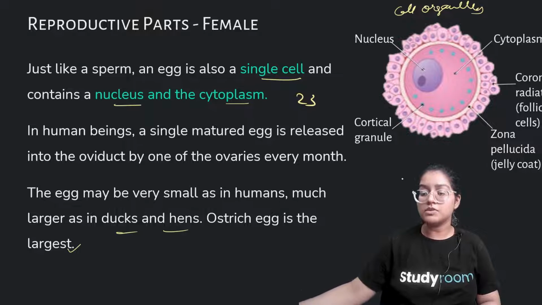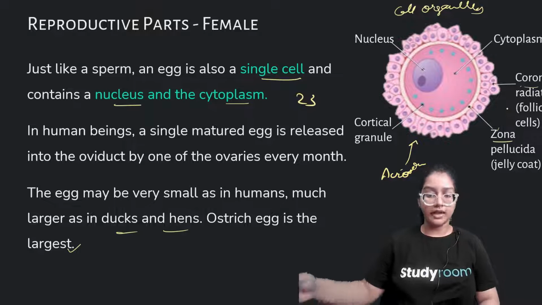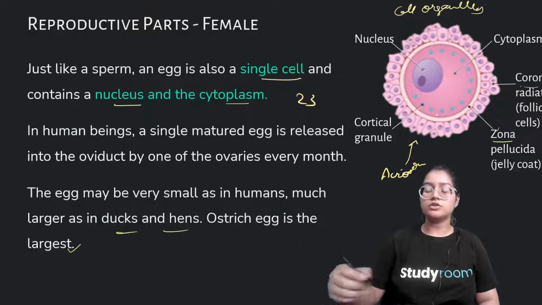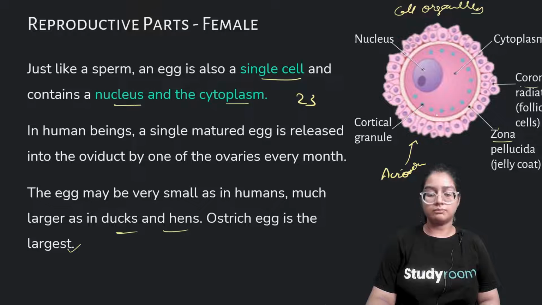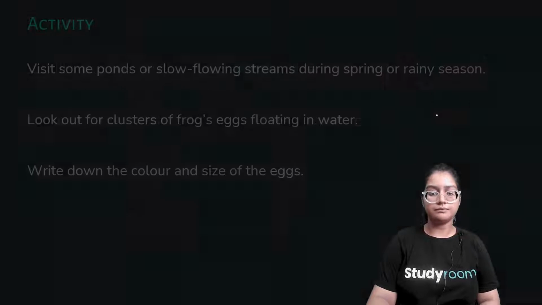Sperms have acrosomes. So when sperms come and fuse with the egg, these two layers get fused or vanish, and it helps in the safe entry of sperm into the egg. So this is the role of acrosome, zona pellucida, and corona radiata.